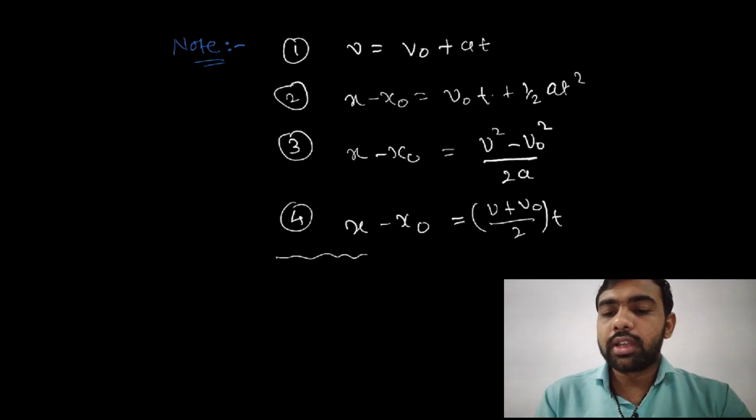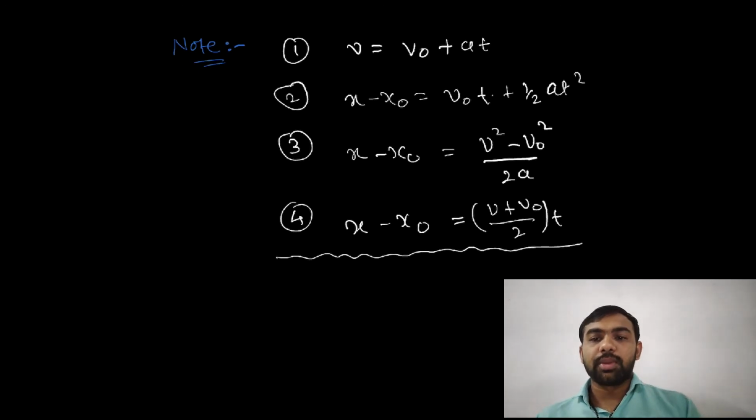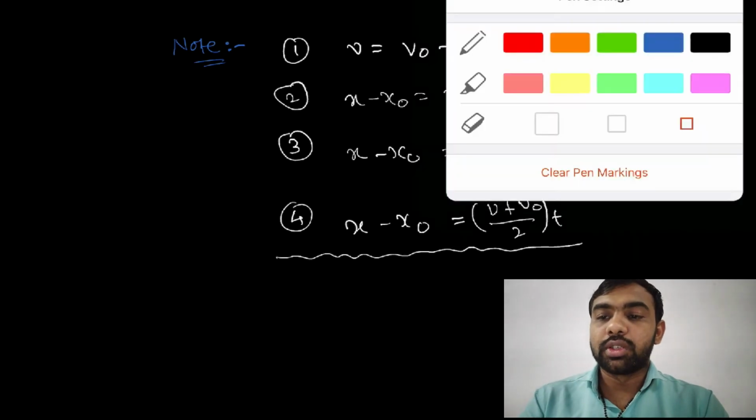These 4 are the most important equations from this chapter, and they are also useful in many different chapters of physics. So all of you must write this note: equations of constant accelerating motion.